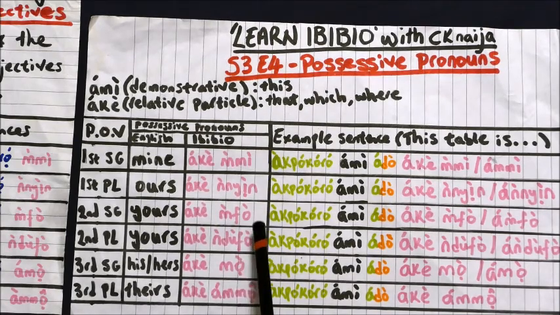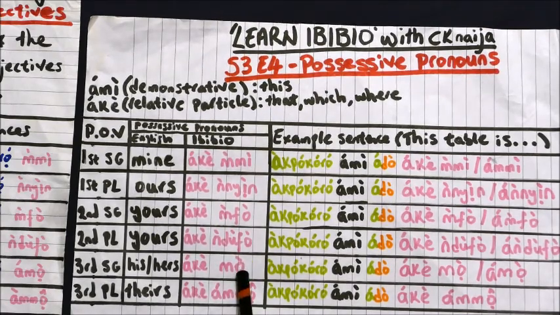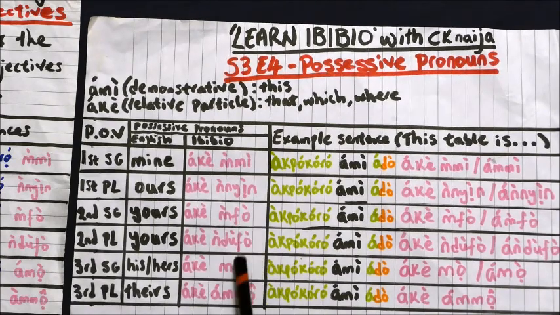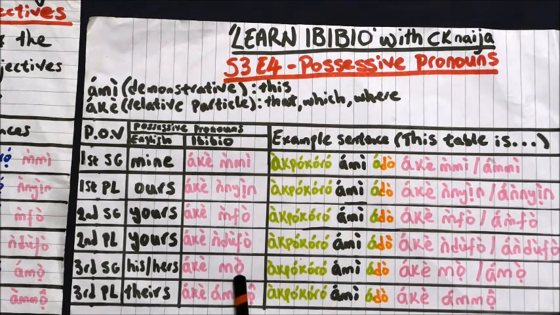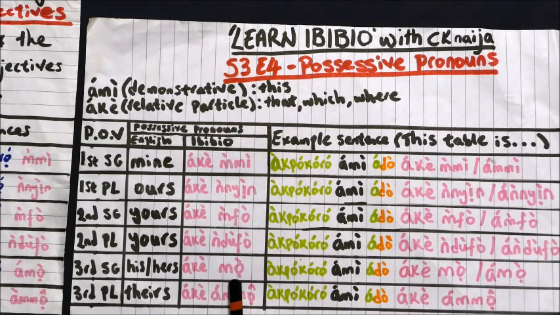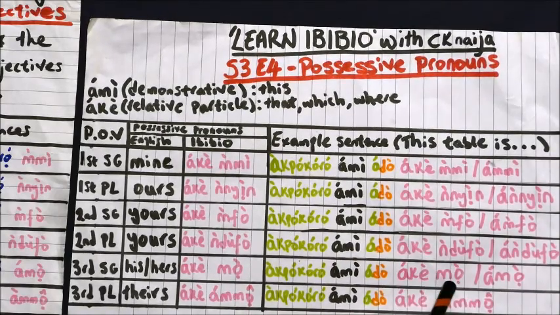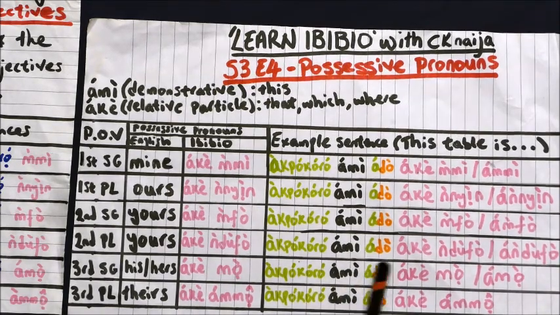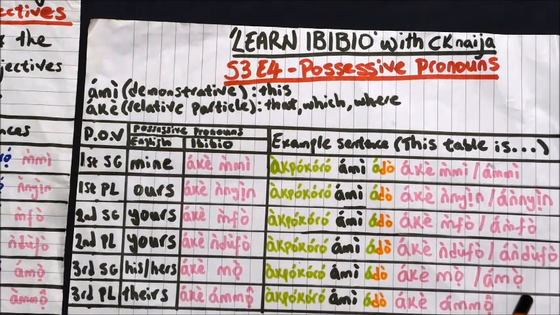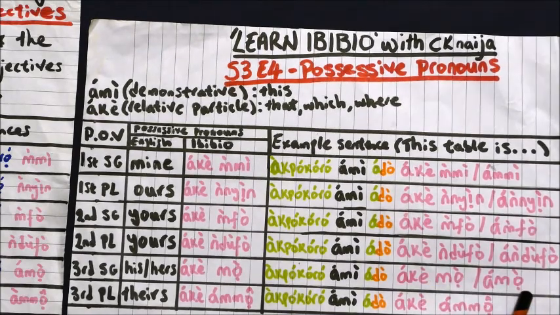This is mo, and that's because of this dot underneath the word. So abokoromi ado ake mo, or you can say abokoromi ado amo. We get rid of this bit and put this next to this and we have amo.